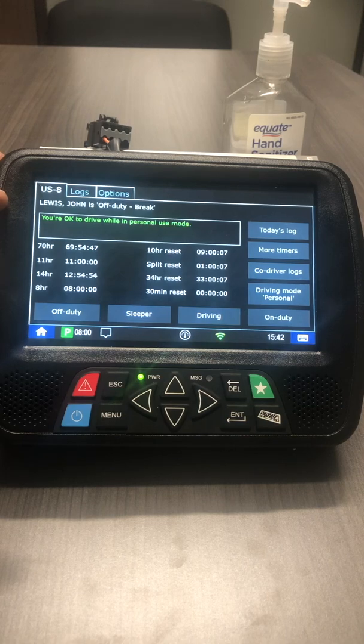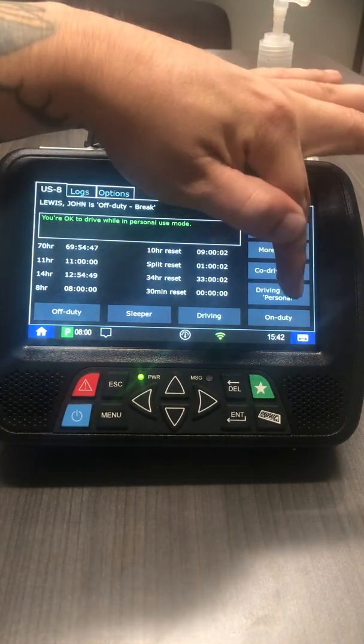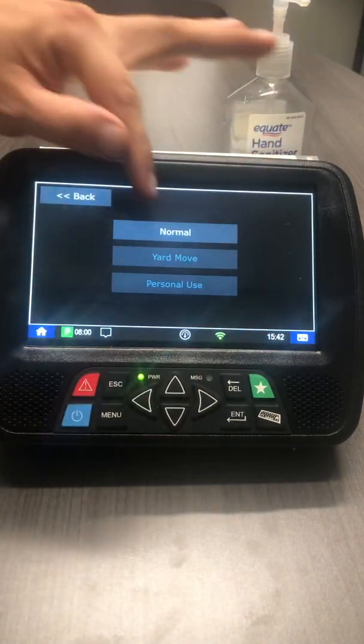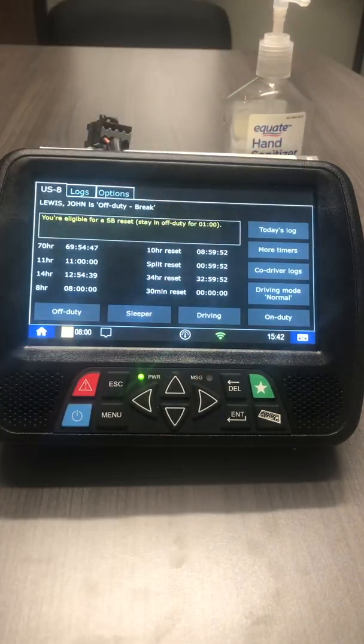This is your PC clock. Please do not forget to switch back to normal mode after using PC. You do that by going back to drive mode personal, tapping normal, and it's back to your regular clock.